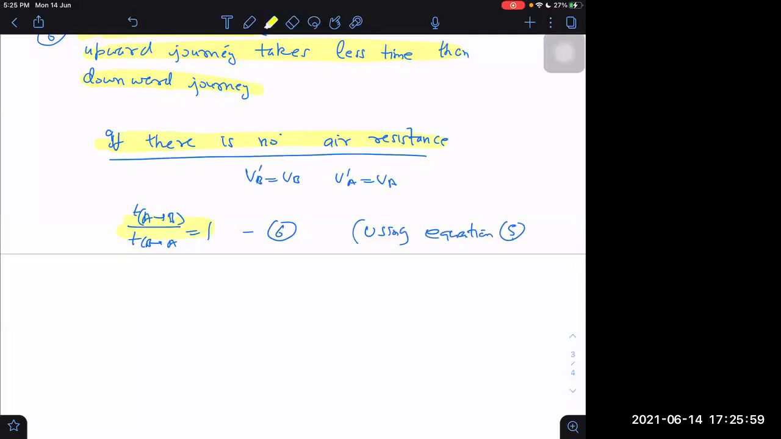Understood now? Yes, sir. Why is the time the same in the upward journey and in the downward journey? Let us end it now.